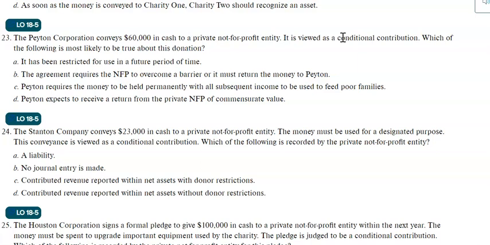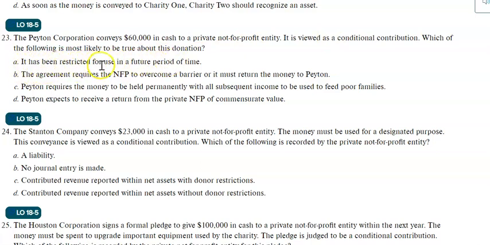You have to record it as a liability. Now, what do you mean by conditions? If you read the FASB's requirements, that means the recipient needs to fulfill some conditions to get it or overcome some barriers. So, which one is true about this donation?